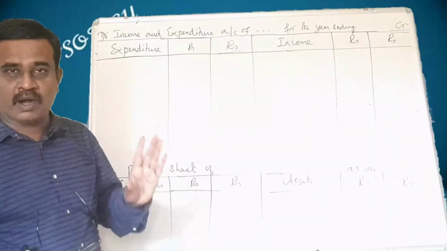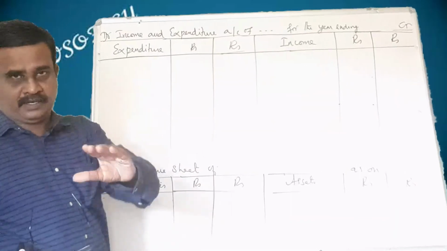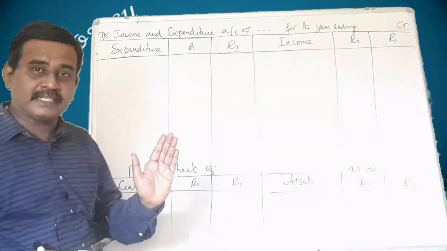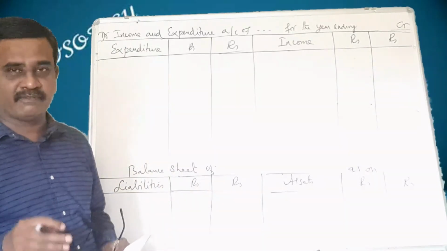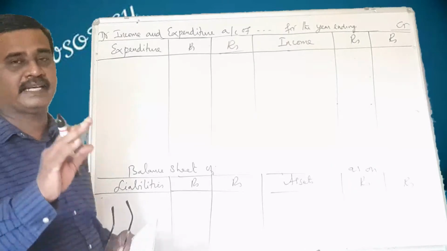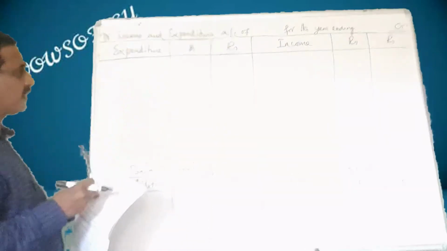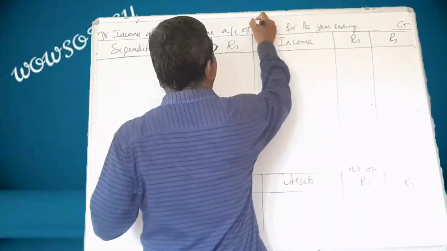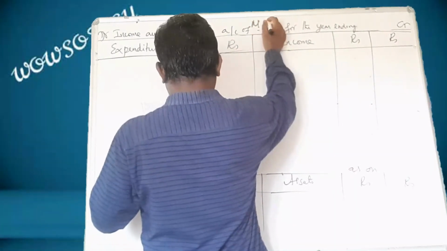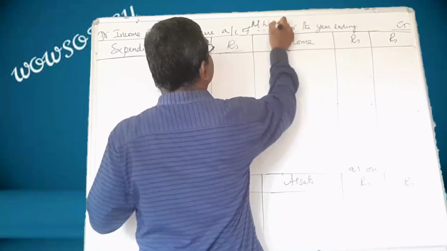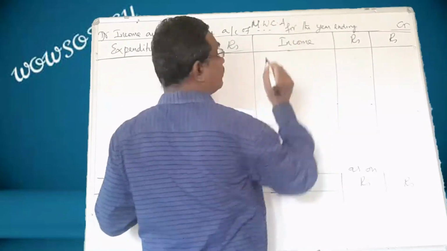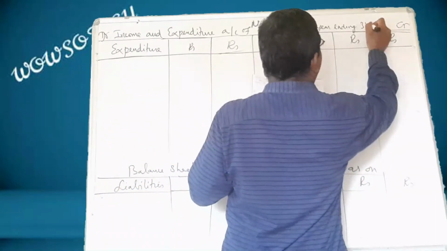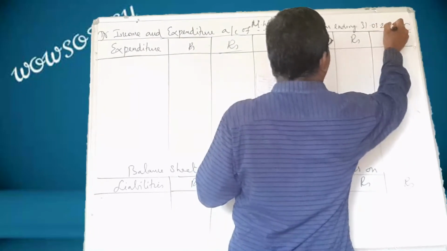There is a formula. Take the opening stock of sports materials, add the purchases, and then subtract the closing stock. You will get the value of the sports materials used in that year. See, the income and expenditure account of Marthandam Women Cultural Association for the year ending 31/3/2019.